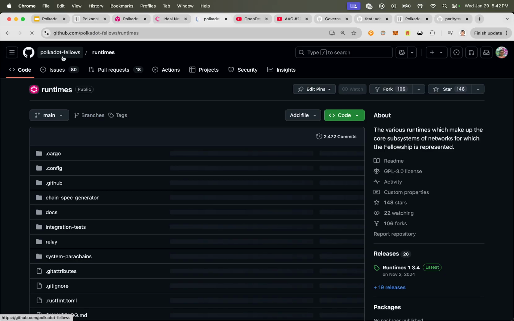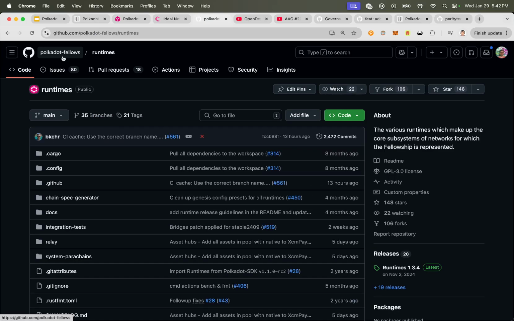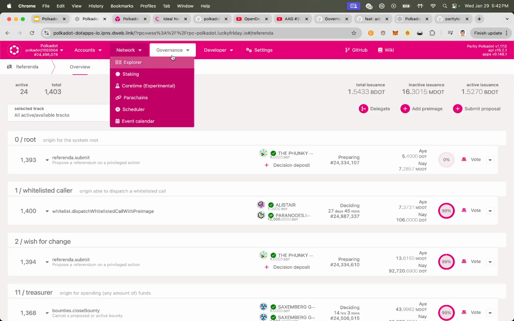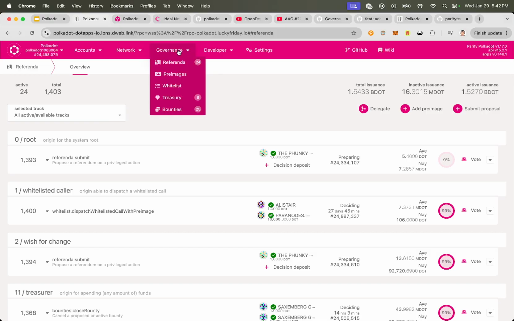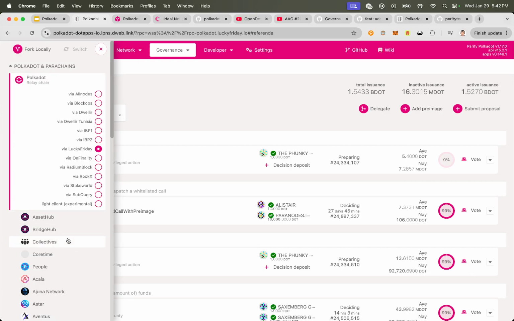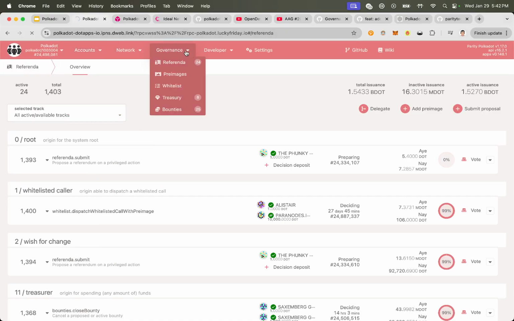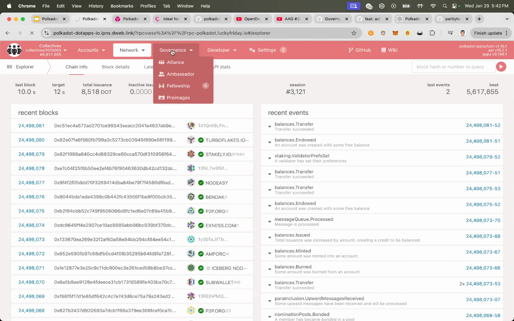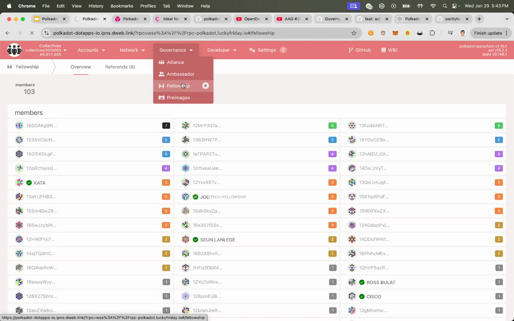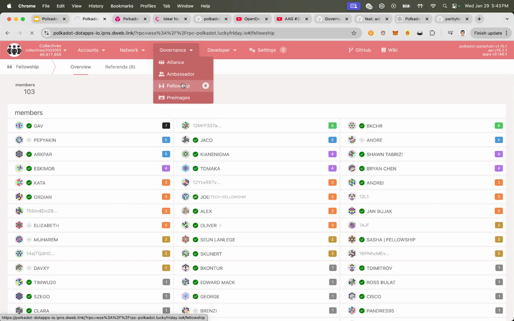The Polkadot Fellowship is a technical fellowship that is on chain, and we can actually see it, I believe, here somewhere. Developers, is it developers governance? Oh, I believe they moved it to a different parachain, maybe the collectives parachain. We can check. Let's see. Collectives. So this is a system parachain for collectives. Let's see if I'm wrong or right. Fellowship. There it is. So yeah, this is a parachain dedicated to on-chain collectives, which is really useful for governance.